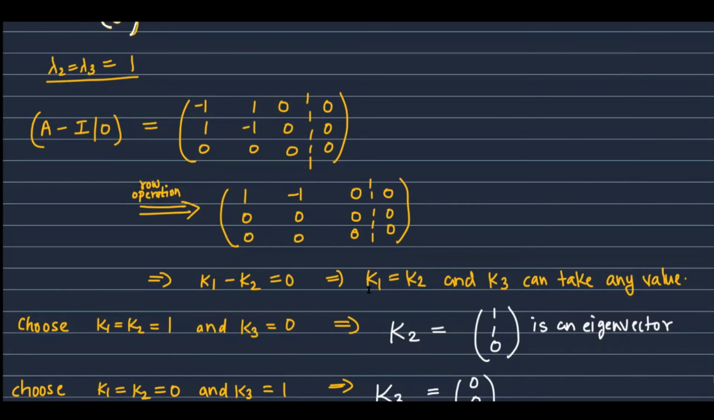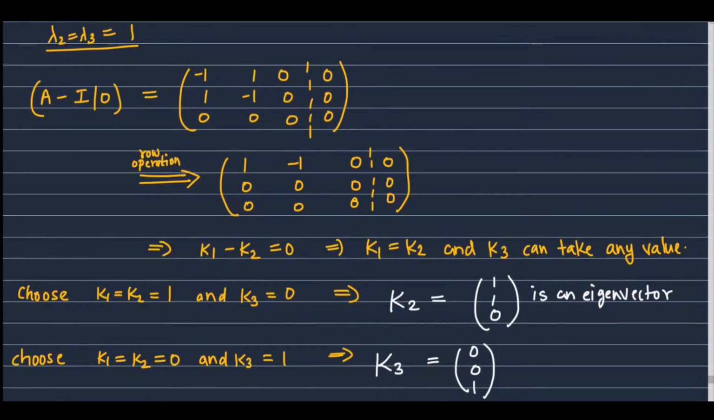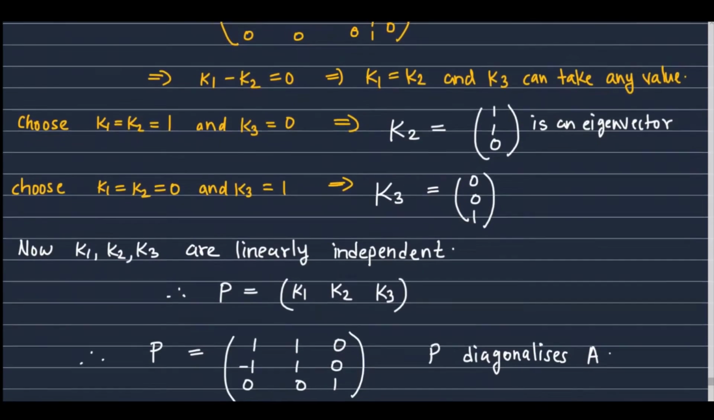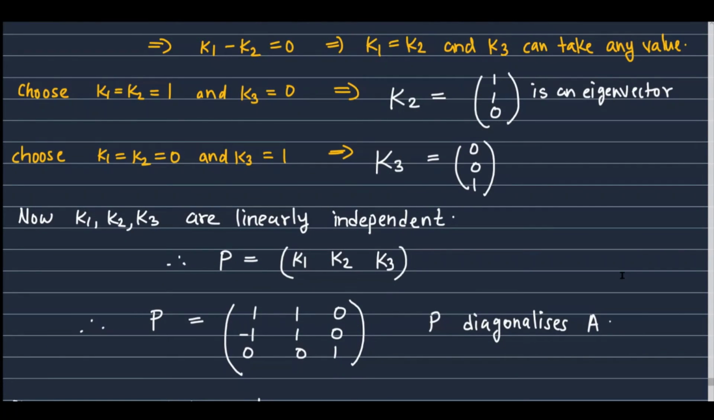So we give any arbitrary value. Let k1 and k2 be 1 and k3 equal to 0. So we will get capital K2, which is a vector, as 1, 1, 0. If I give k1 and k2 both as 0 and k3 as 1, I get another eigenvector which is 0, 0, 1. So you can see that these two eigenvectors are linearly independent. So we got three linearly independent eigenvectors, K1, K2 and K3.